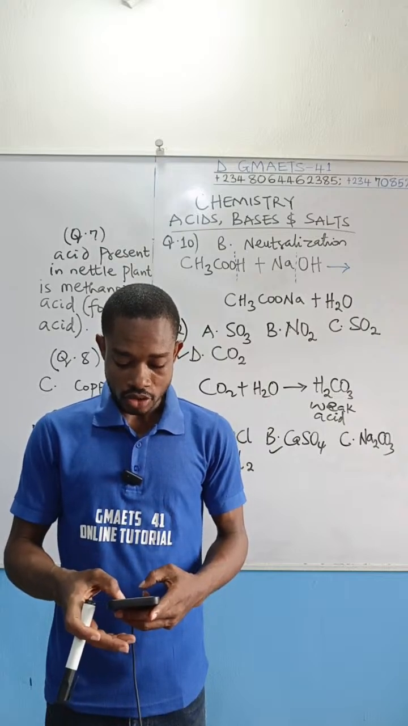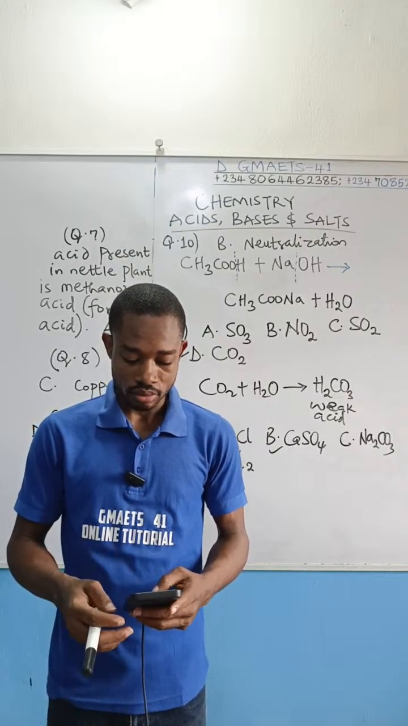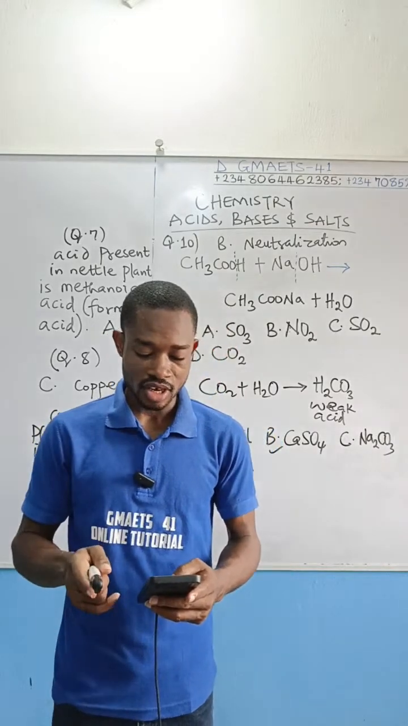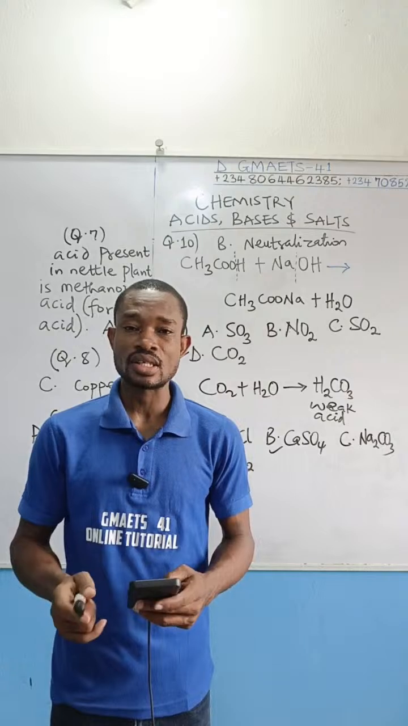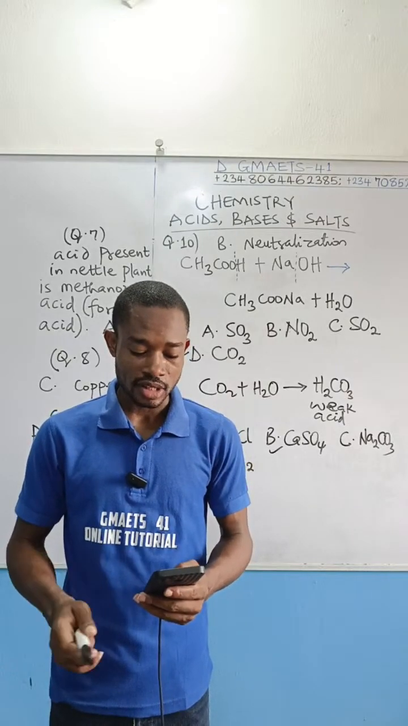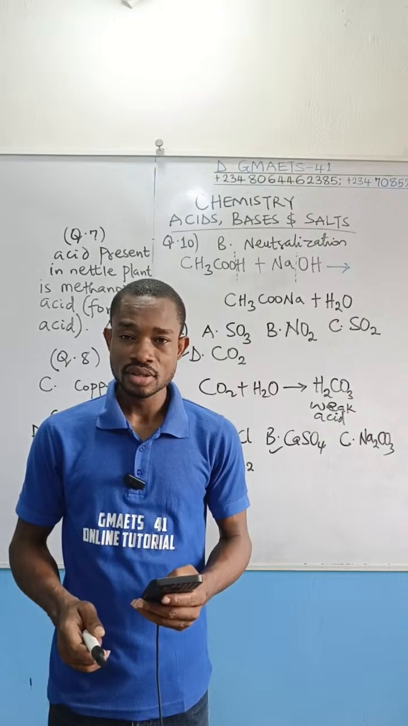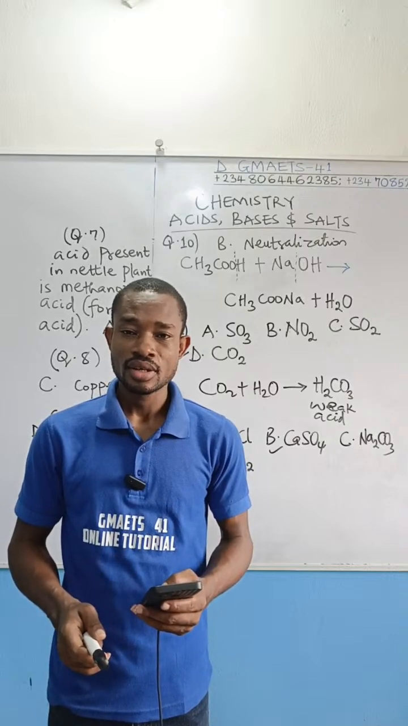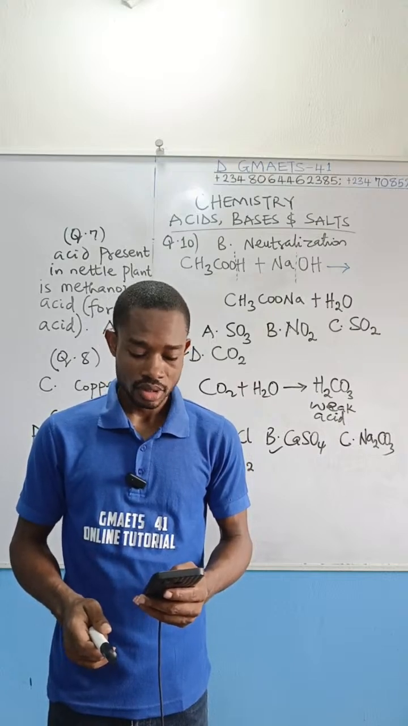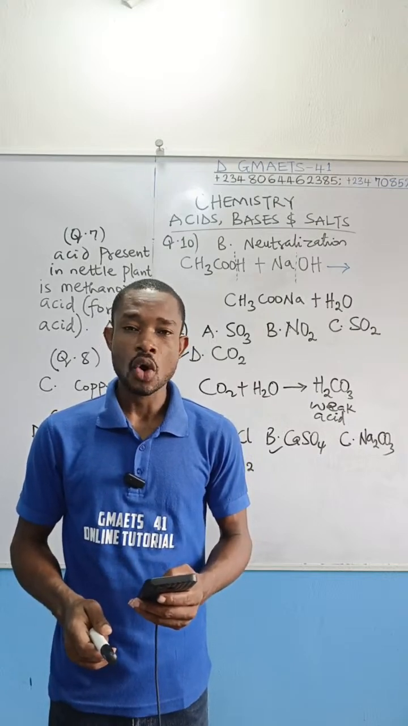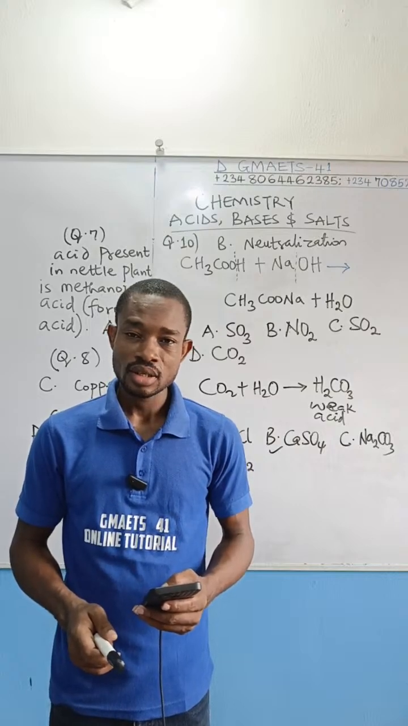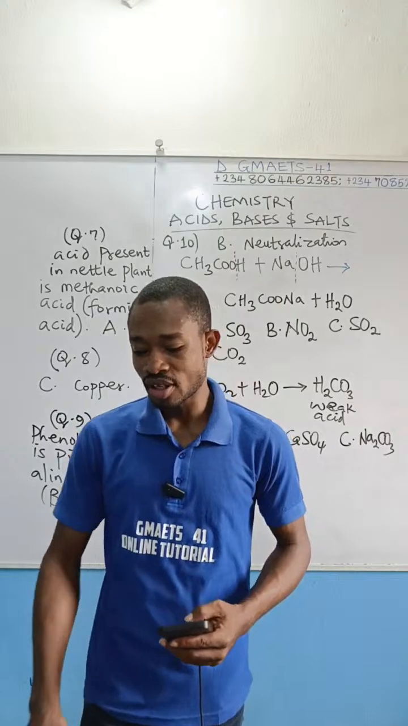Now this takes us to question number 14. Question 14: the basicity of tetraoxosulfate 6 is A, 7; B, 5; C, 4; D, 3. Sadly, the correct option is not there.